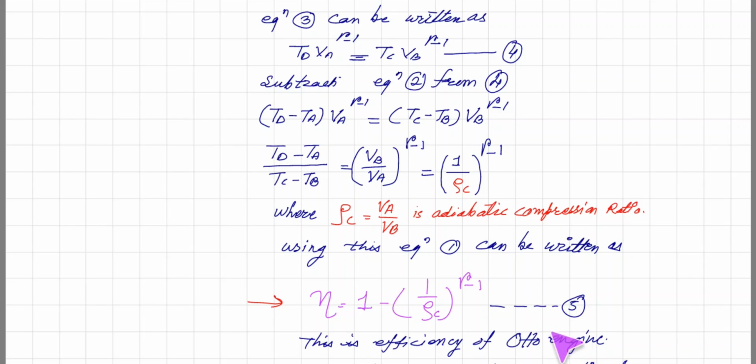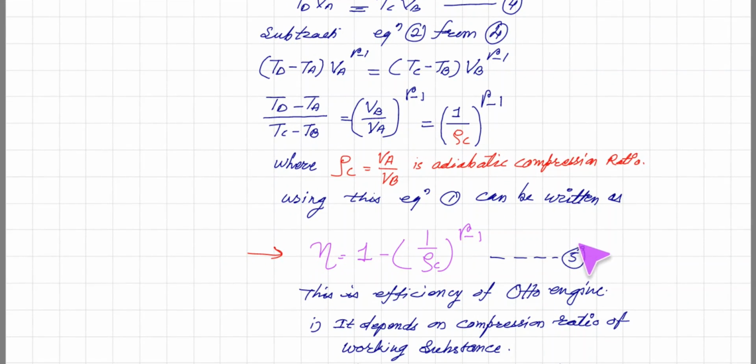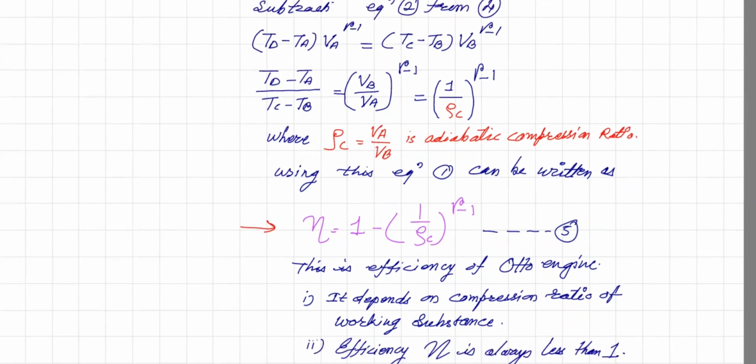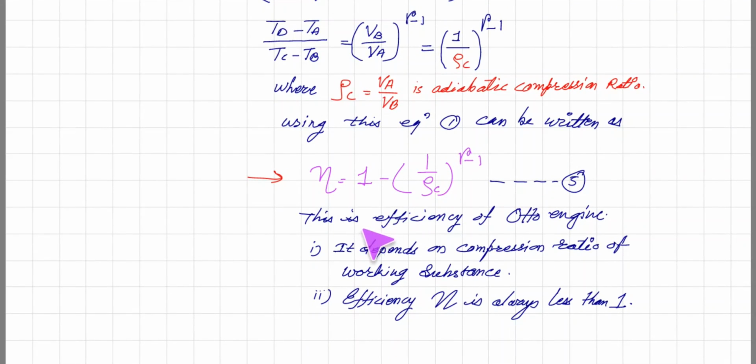So now here we can understand efficiency is 1 minus 1 upon rho C raised to gamma minus 1. Remember that rho C is nothing but VA upon VB, and gamma we know is the ratio of specific heats. Now from this formula it is clear that eta depends on the compression ratio of the working substance, that is VA and VB.